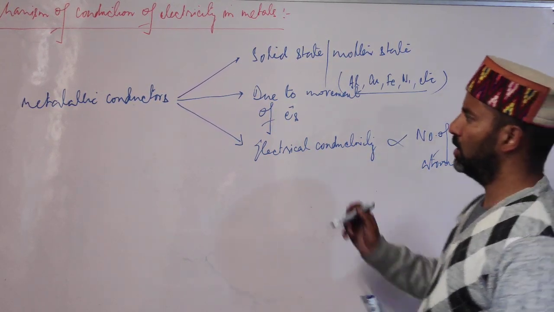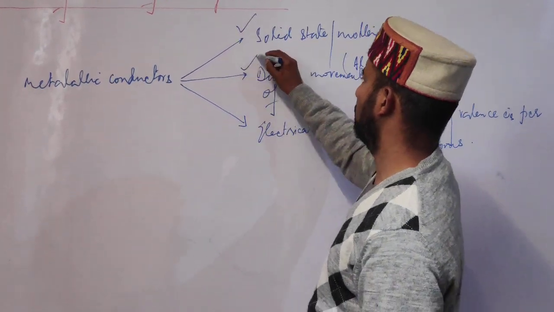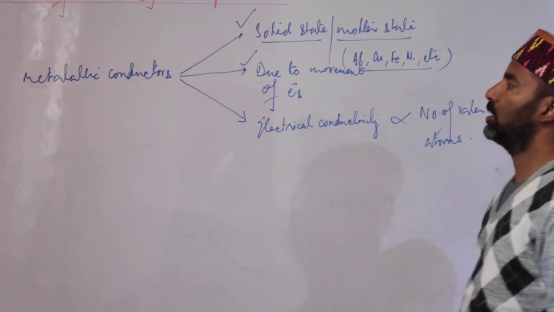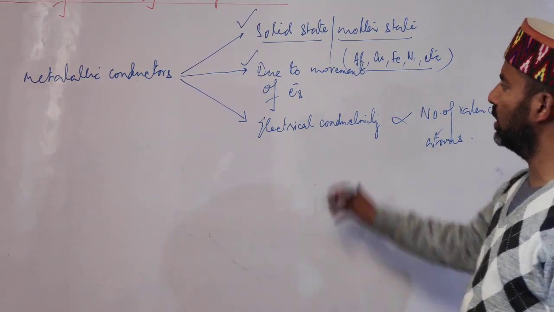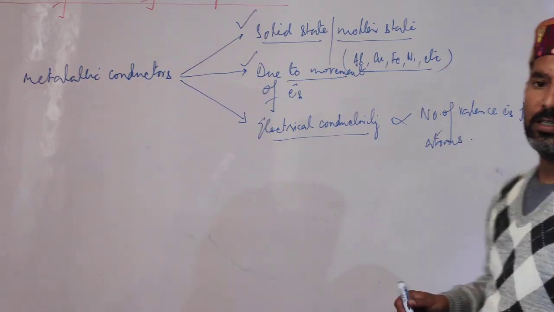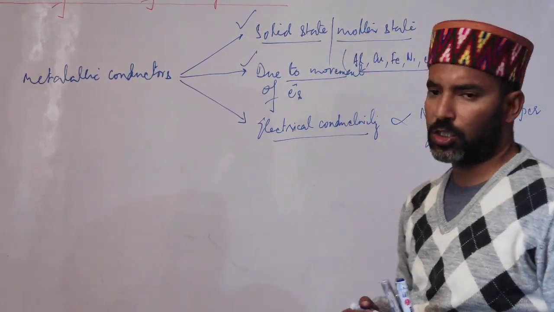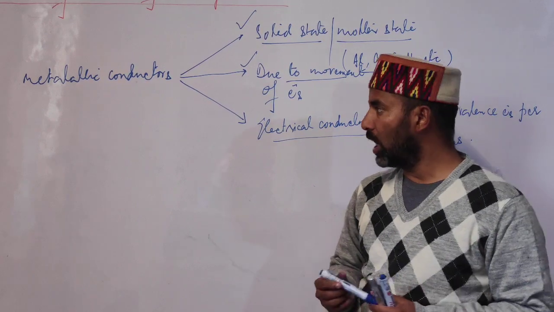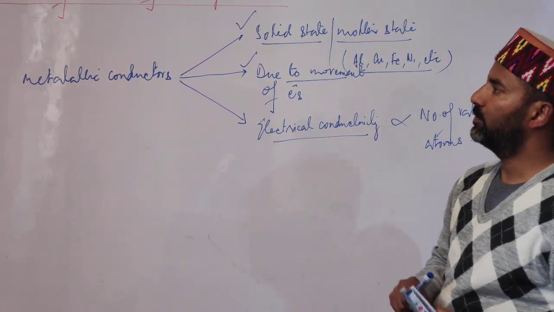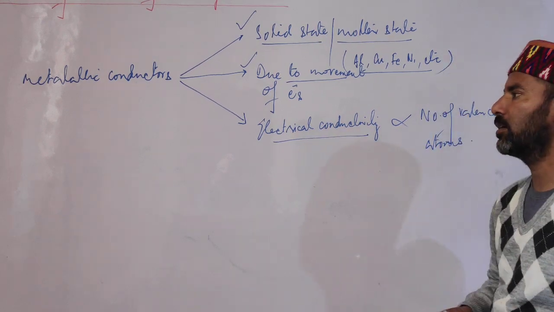So students, this we already know, that metals conduct electricity in solid state or molten state, their conduction is due to electrons, and their electrical conductivity depends on the number of electrons in the valence shell. Now students, how to explain the metallic conduction?